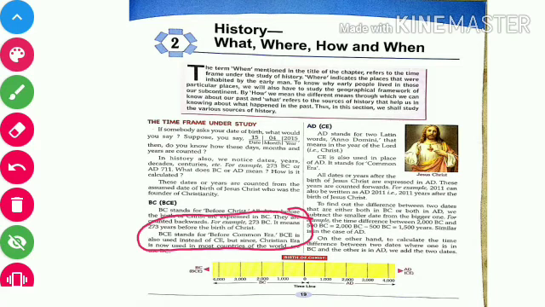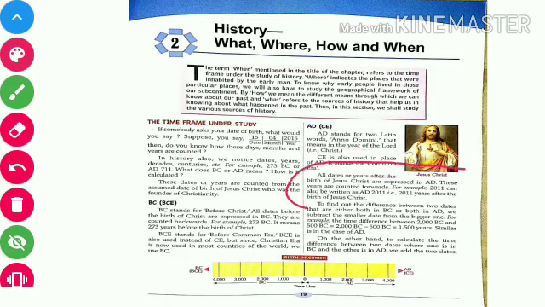BCE stands for before Common Era. BCE is also used instead of BC. But since the Christian era is now used in most countries of the world, we use BC, and AD in the bracket CE. AD stands for two Latin words, Anno Domini, that means in the year of the Lord Christ. CE is also used in place of AD. It stands for Common Era.